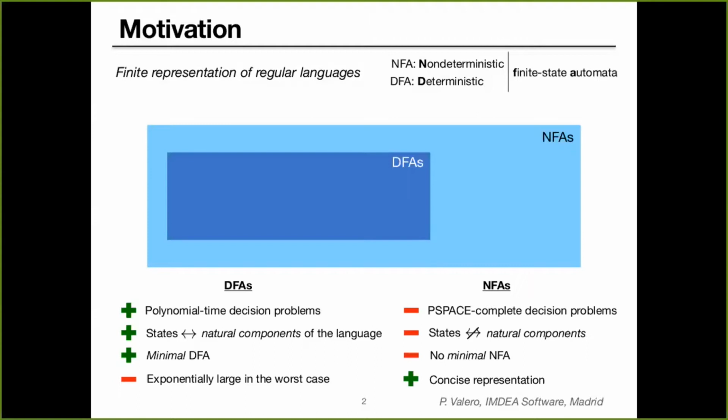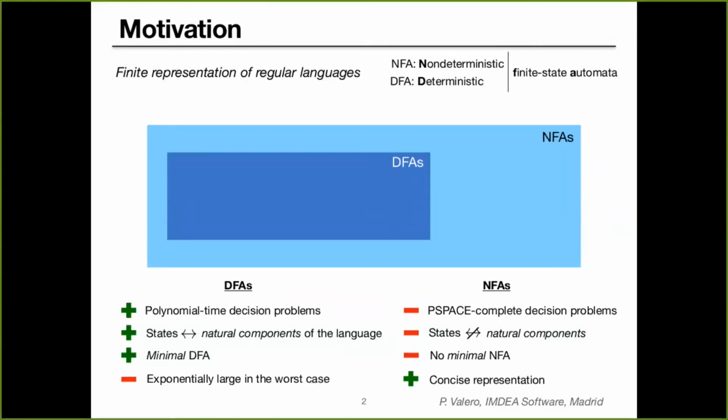On the other hand, when working with non-deterministic automata, we have a more concise representation, meaning the non-deterministic automata are smaller than the deterministic ones, but we lose the other three advantages of deterministic automata. That means that we no longer have the notion of a minimal unique non-deterministic automaton, we lose the relation between the states and natural components of the language, and now we are going to be facing decision problems that are going to be PSPACE-complete.